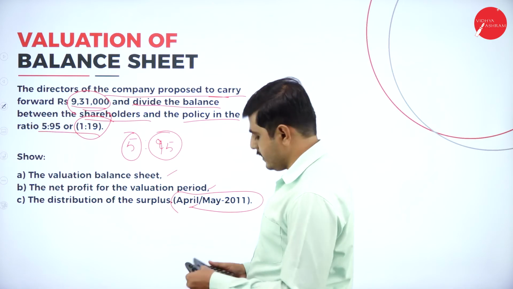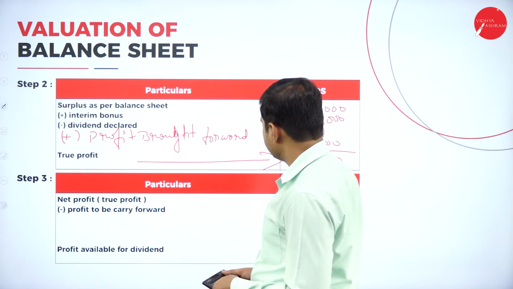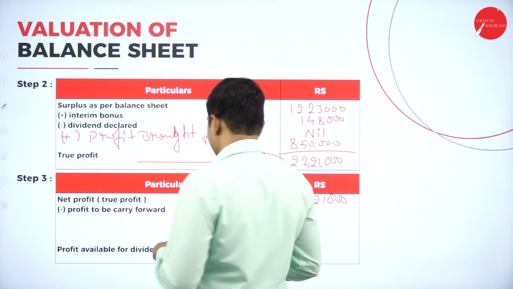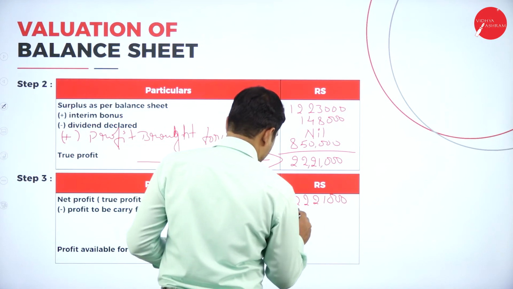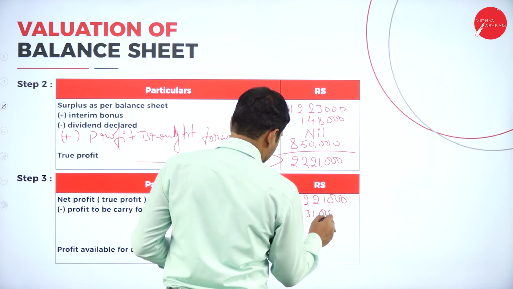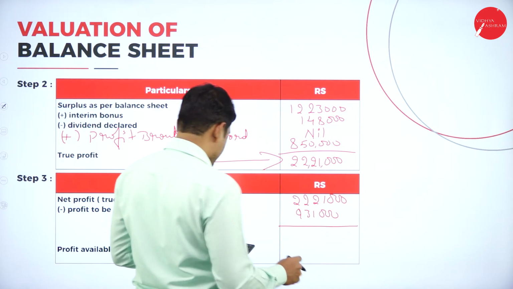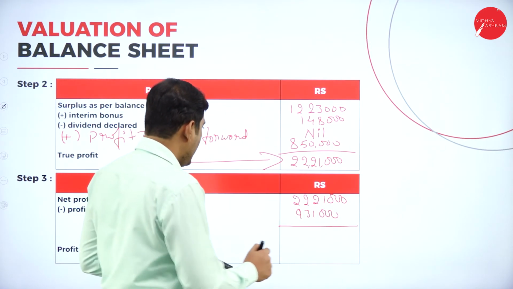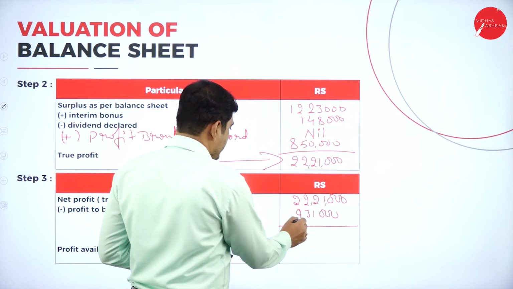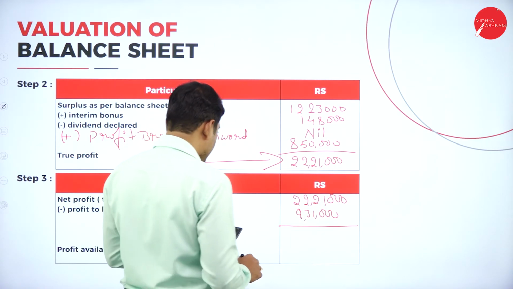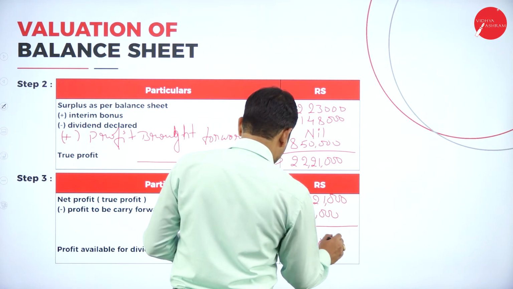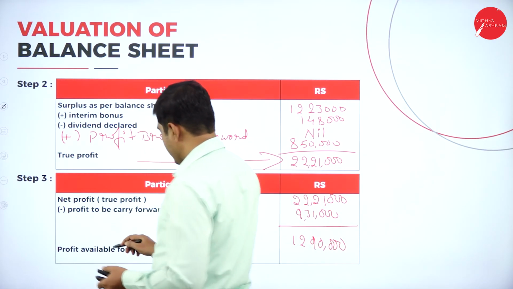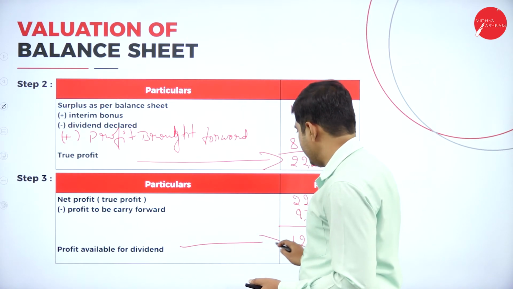Now let's deduct this amount. 9,31,000 should be deducted out of 22,21,000. If you deduct that, you'll get 12,90,000. 12,90,000 is the profit available for dividend.